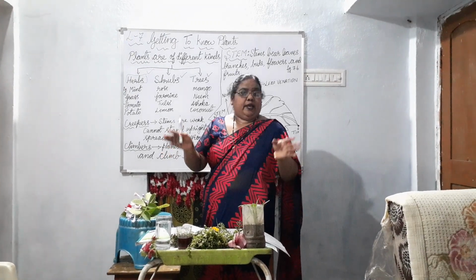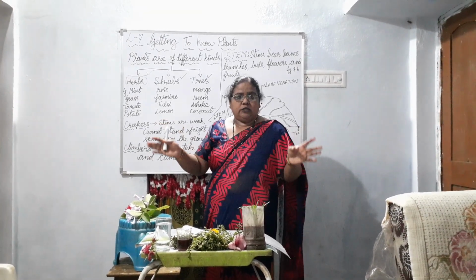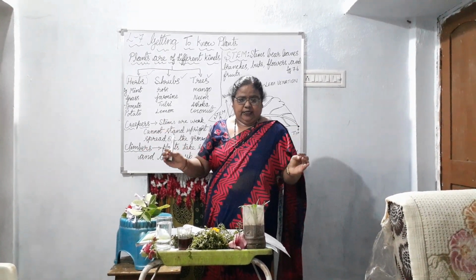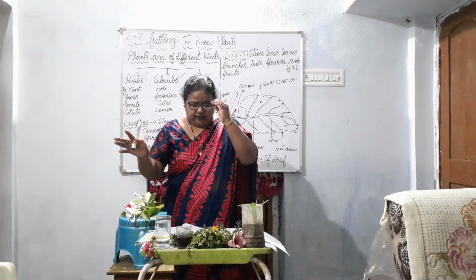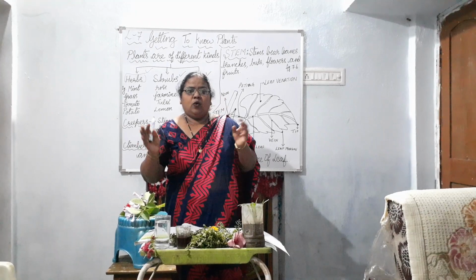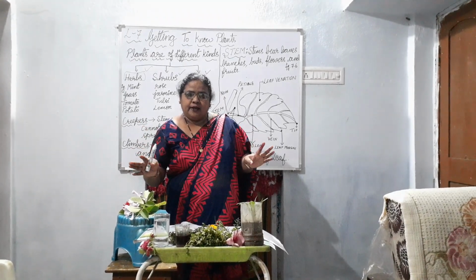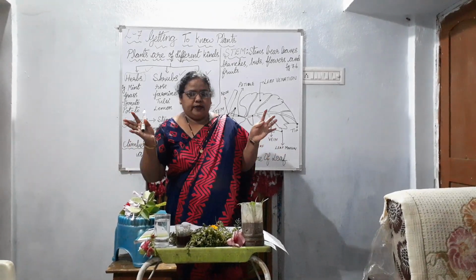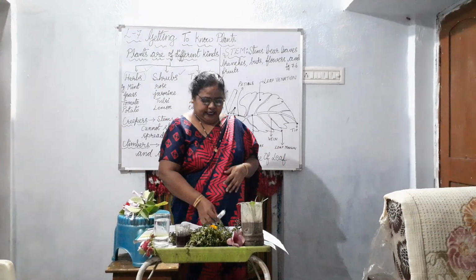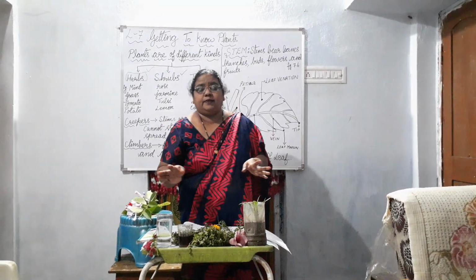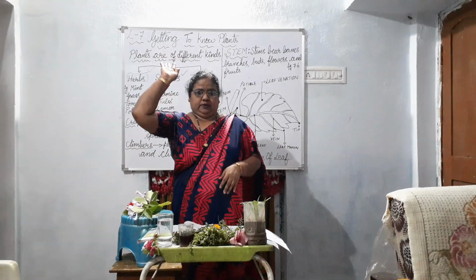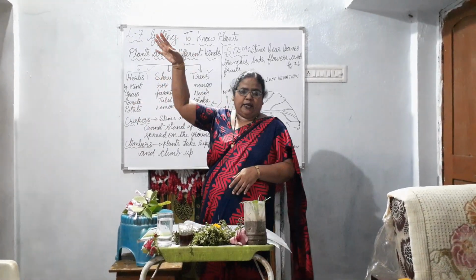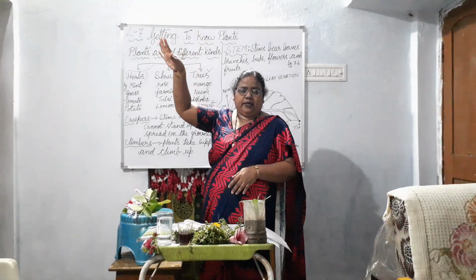Have you ever gone to the field or to the park or to the garden? What do you see there in the garden or a park or a field? You see different types of plants. Some are big, like neem tree, mango tree, ashoka tree, coconut tree.